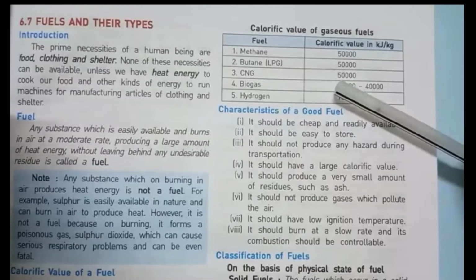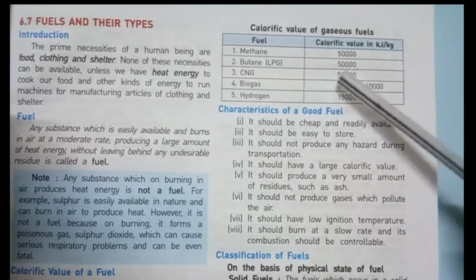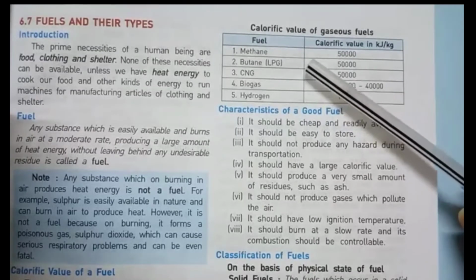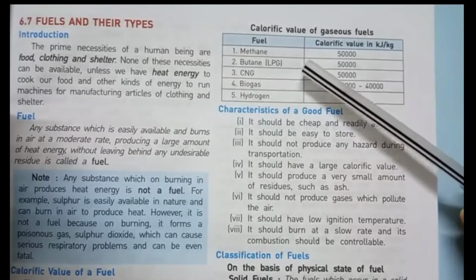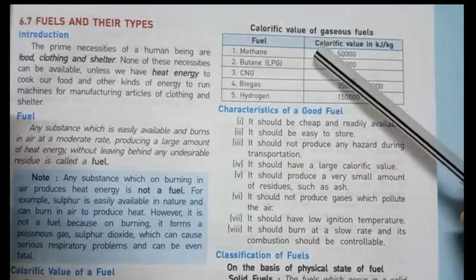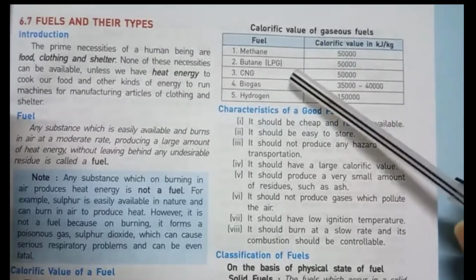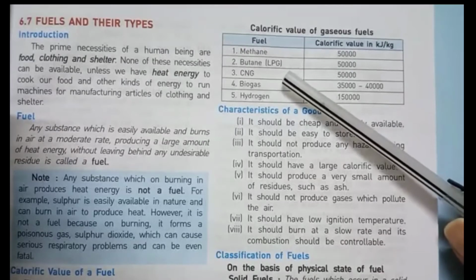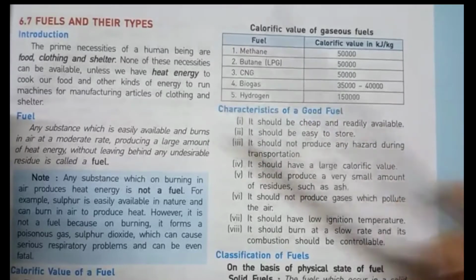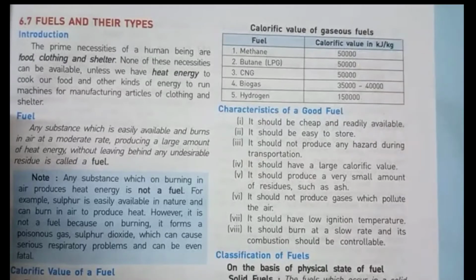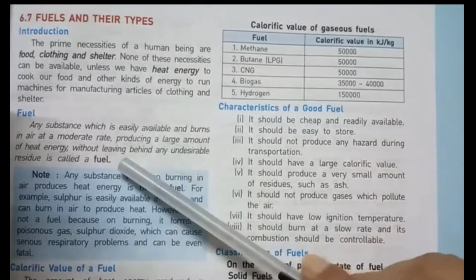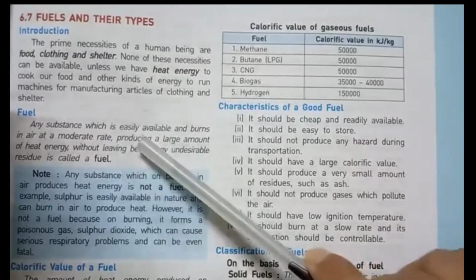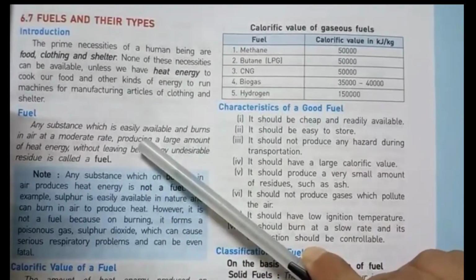Next part, fuels and their types. Introduction. The prime requirements of a human being are food, clothing and shelter. None of these requirements can be available unless we have heat energy to cook our food and other kinds of energy to run machines for manufacturing articles of clothes and shelter. The fuel, I already discussed this definition before in this video.